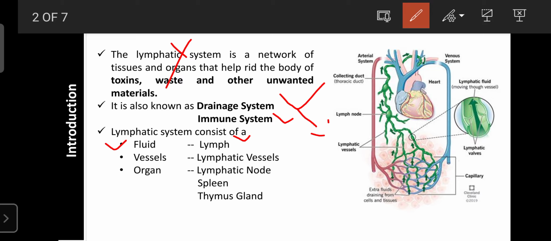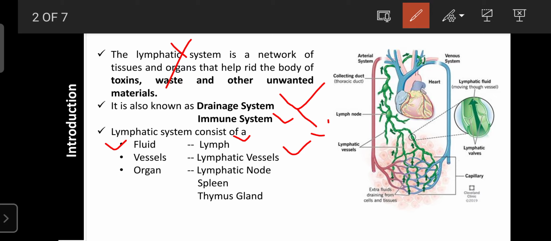That is carried by the lymph, and lymph is one of the basic components of the lymphatic system. The lymphatic system also consists of vessels known as lymphatic vessels, and lymphatic vessels are similar to the systemic vessels like capillaries, veins and arteries.